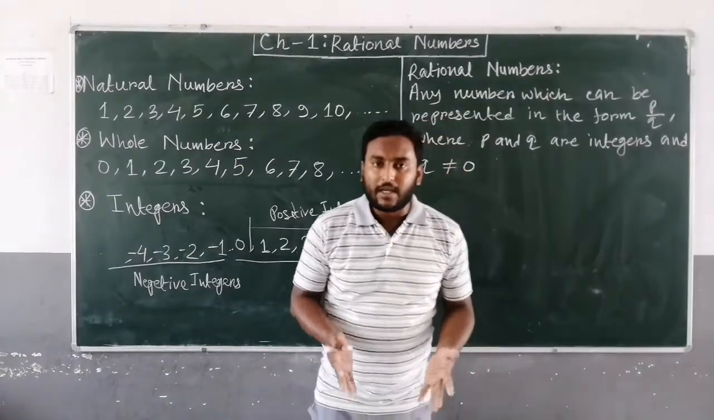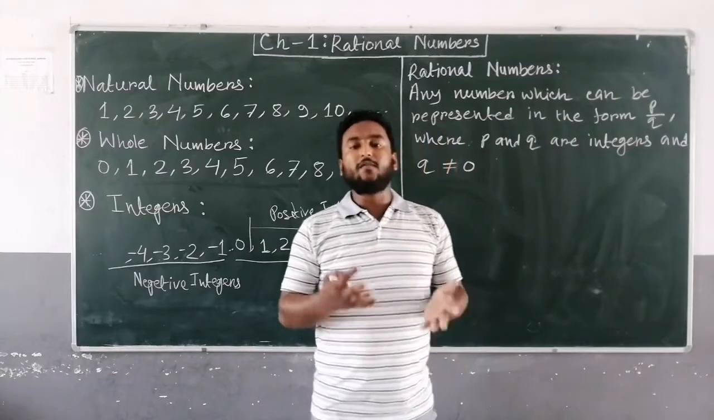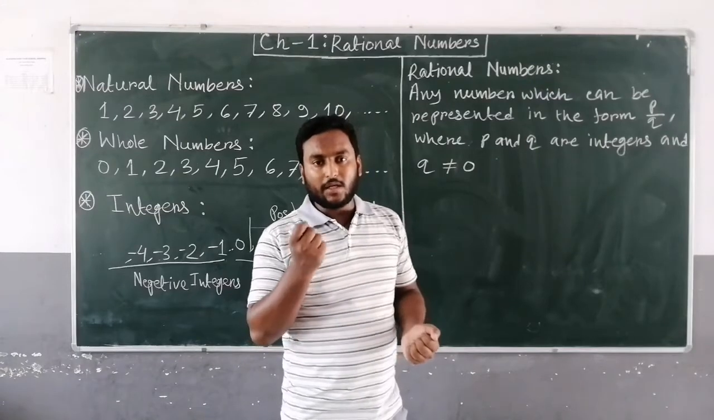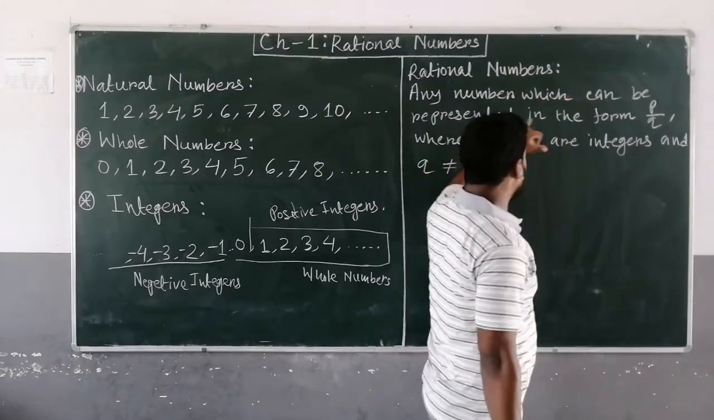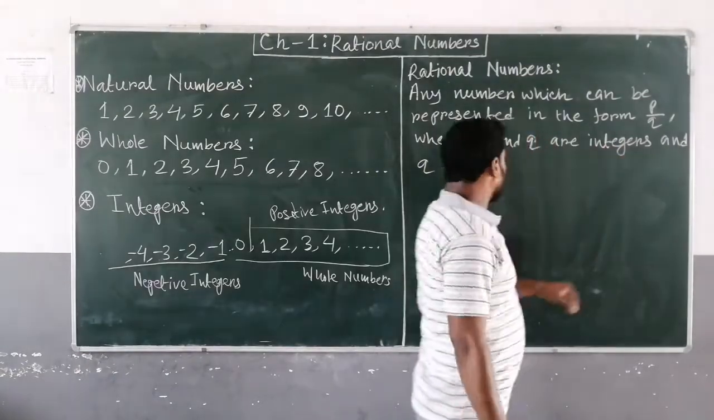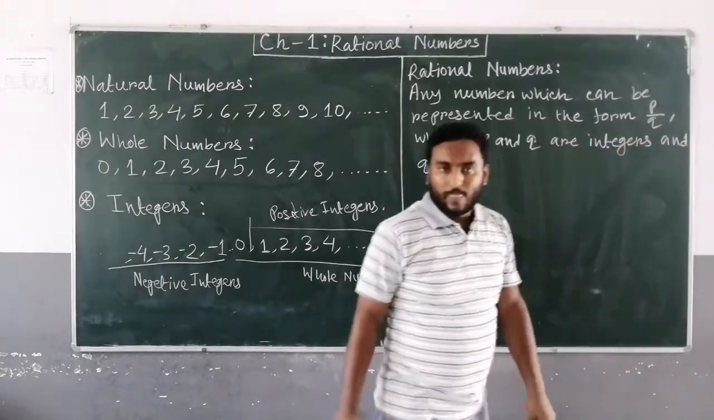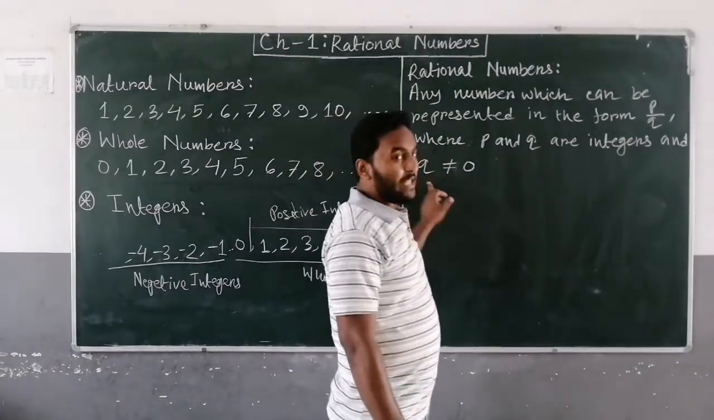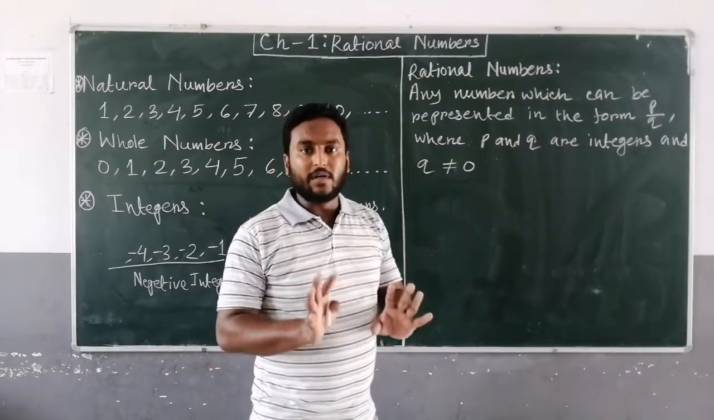What is rational number? Rational number is that number which can be represented or you can write in the form of P upon Q, where P and Q are integers and Q is not equal to 0. Any number which can be represented in the form of P upon Q, where P and Q are integers and Q is not equal to 0. Q must not be 0. P may be 0. P and Q are integers, but the only restriction is for Q, that is, Q must not be 0. P may be 0, but Q can never be 0.